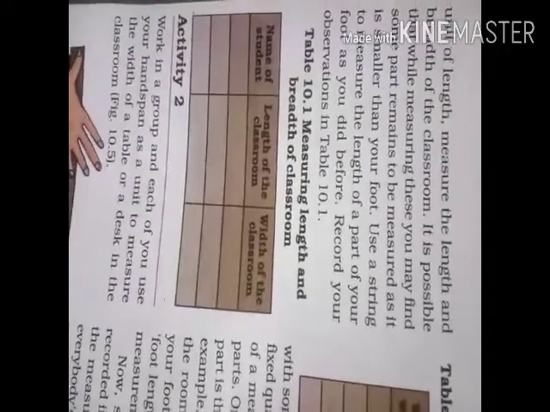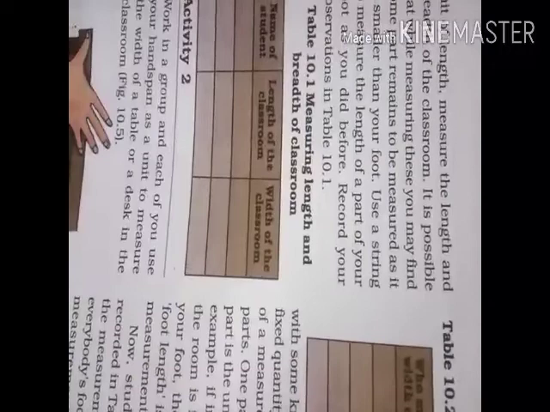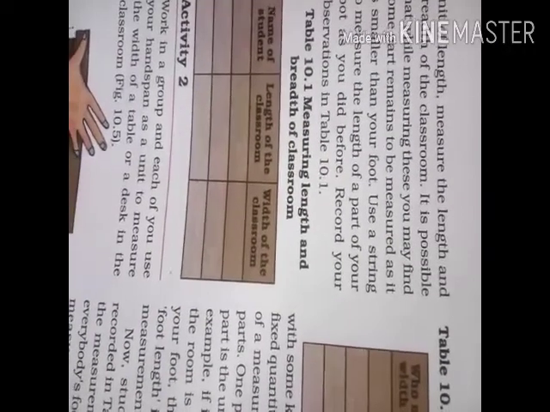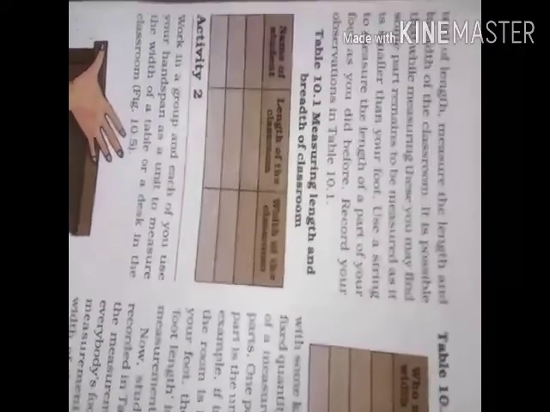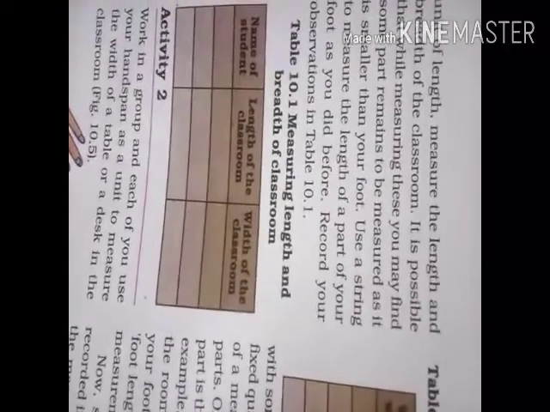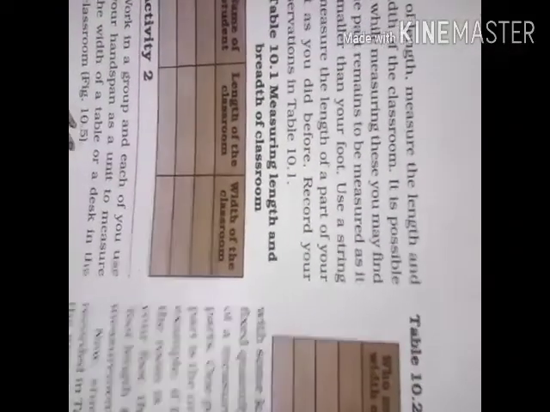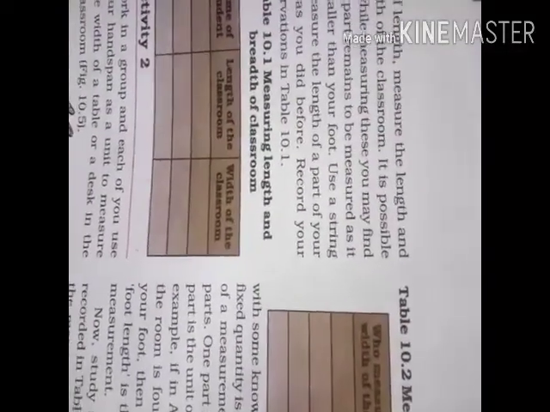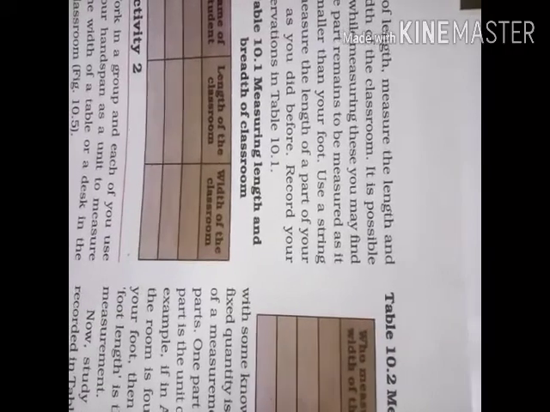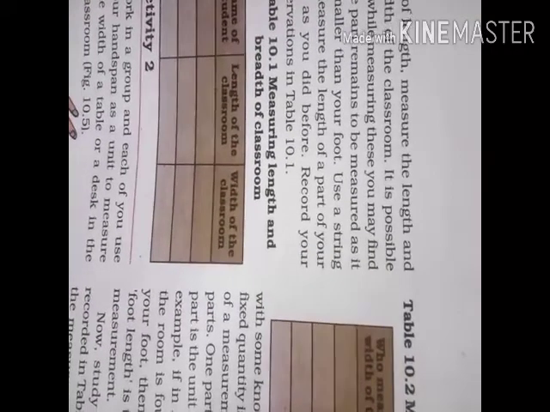While measuring your length, if a small part is remaining, that part you have to measure using a thread. That thread you have to keep on the scale and measure it. So see here, I have taken a laminated sheet. I want to measure the length of this sheet.